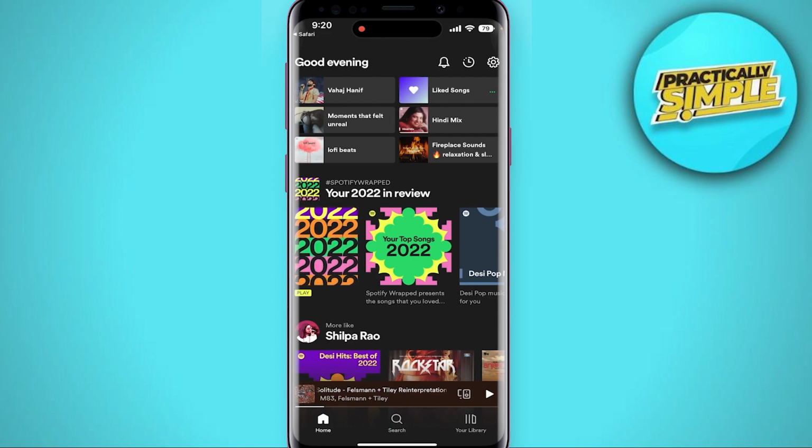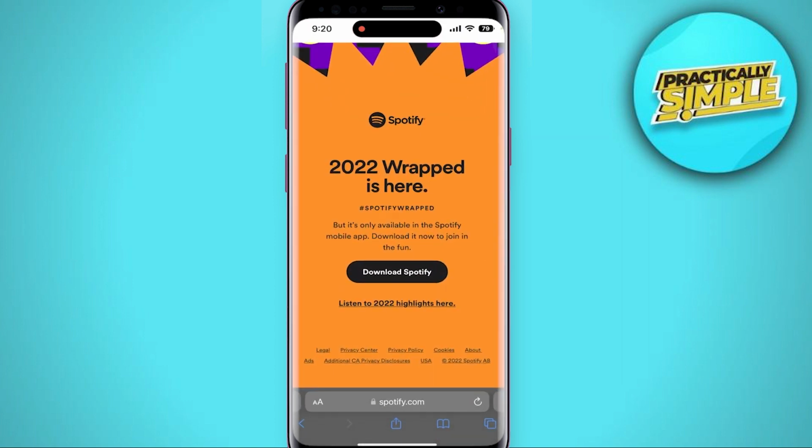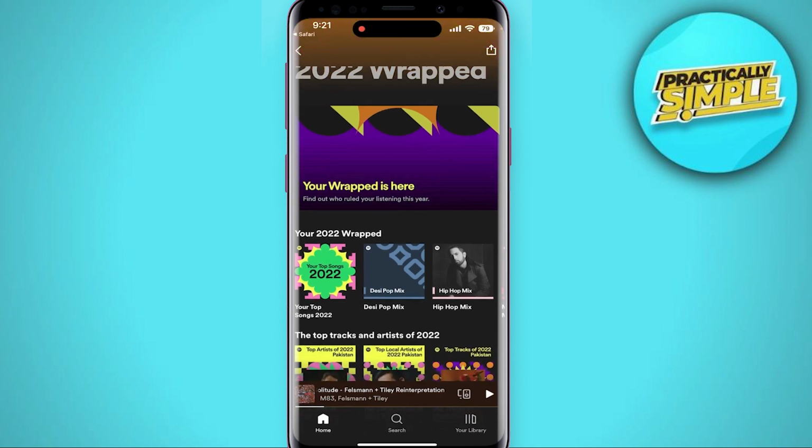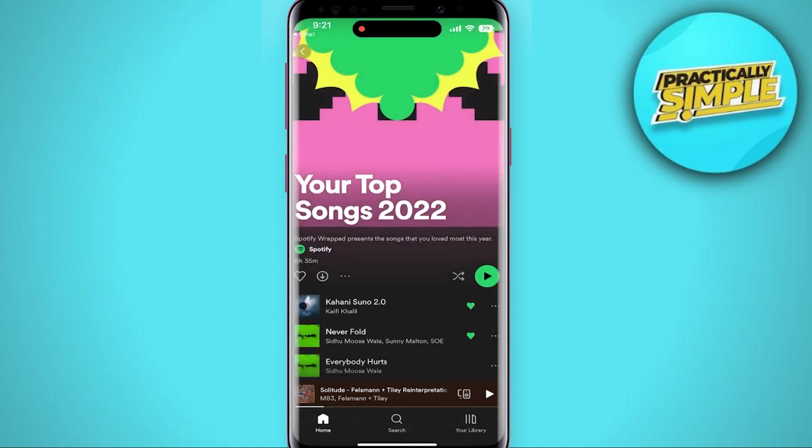And once you tap on it, you will be taken over here. Simply click on listen to 2022 highlights and it's going to open up your Spotify Wrapped. Then all that you need to do is simply click on any one of these Wrapped playlists and then simply click on these three dots which are right next to your download button